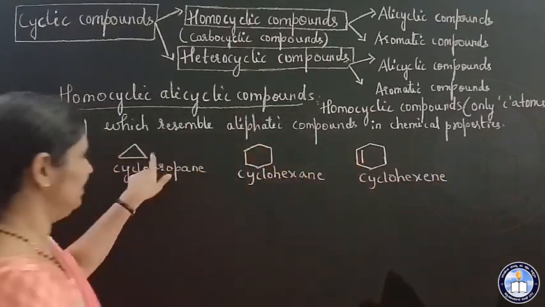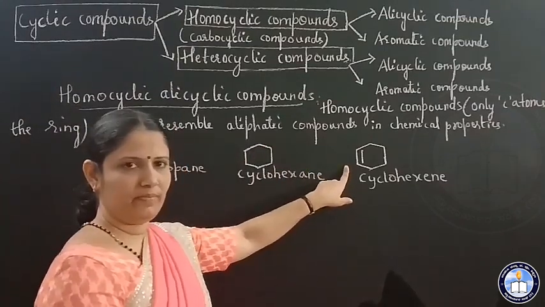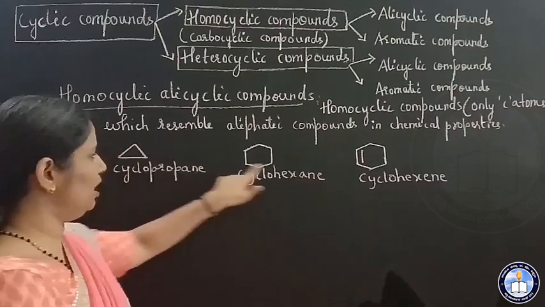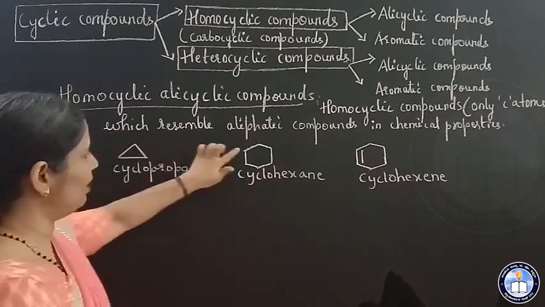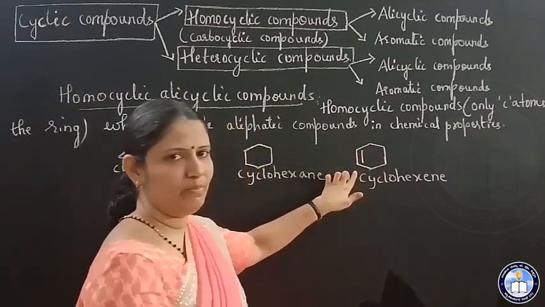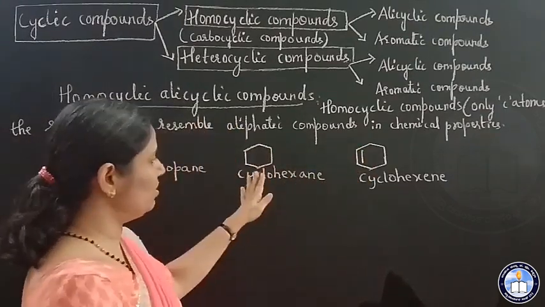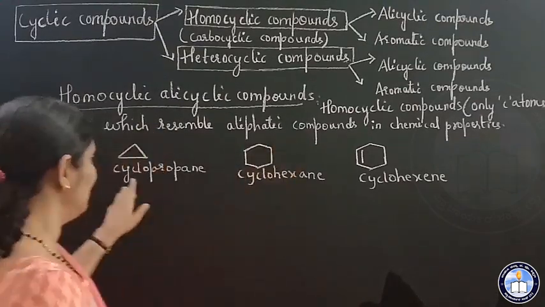See here, these three structures, they are homocyclic compounds, right? So ring compounds they are. So in the ring, only carbon atoms are present. So these compounds, they resemble the corresponding aliphatic compounds.